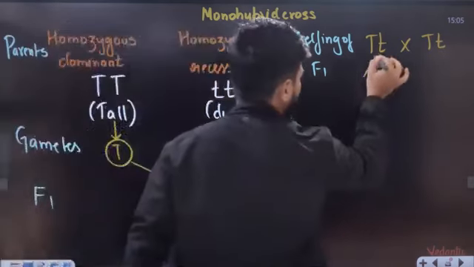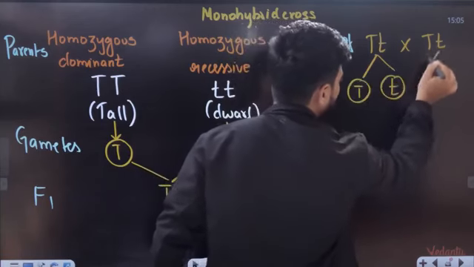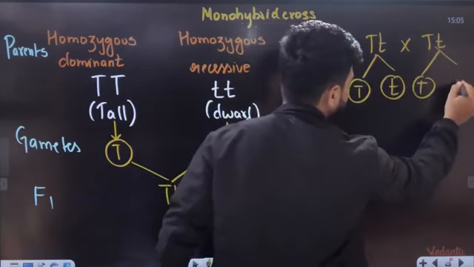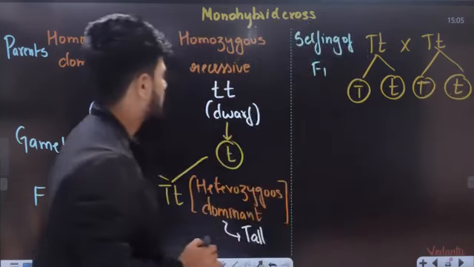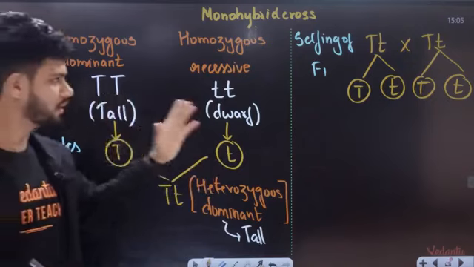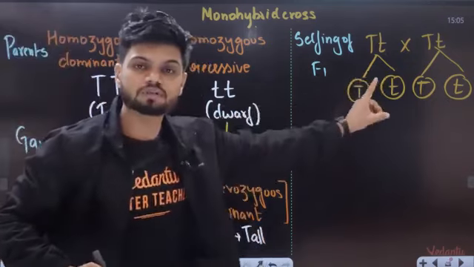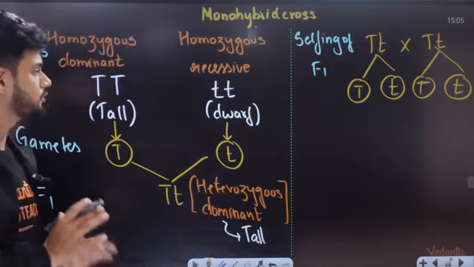For example, from here we will have capital T, small t gametes. From here we will have capital T, small t gametes. These are two different gametes we'll get here. Here we had homozygous condition, so only one gamete. Heterozygous condition, two separate gametes. Now the last step here is called selfing of F1.